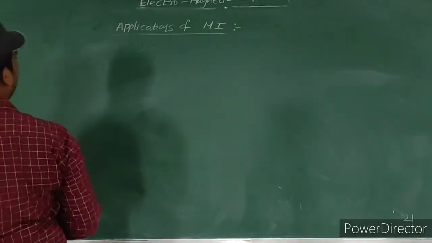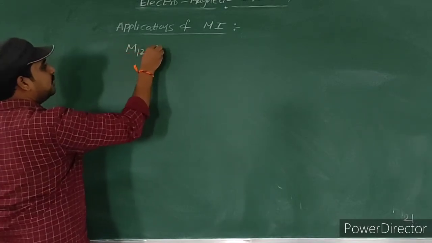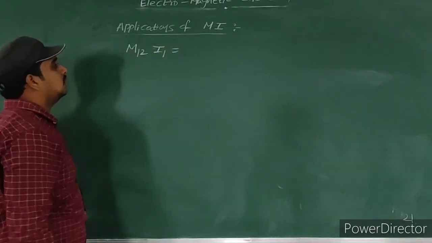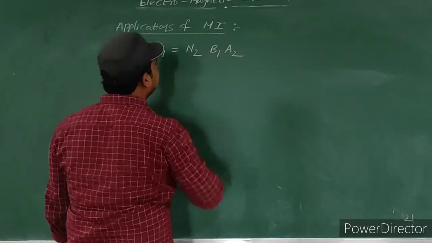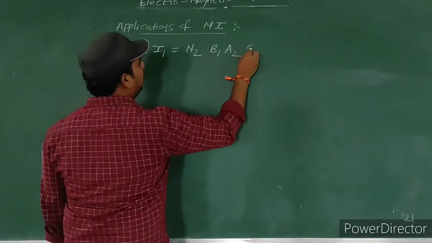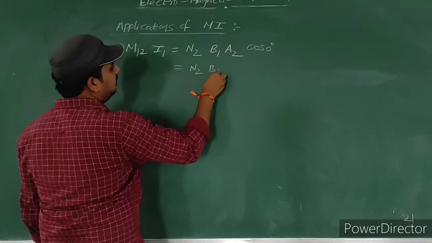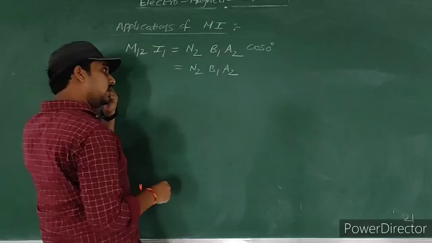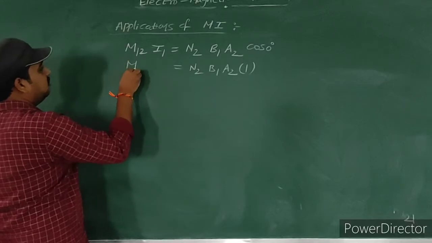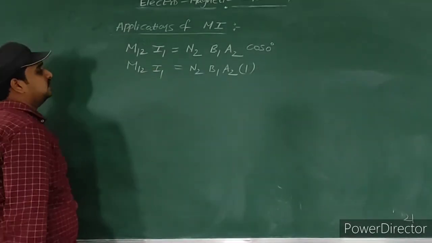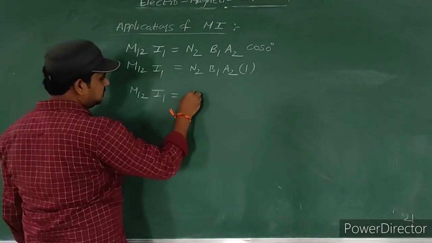Okay, what did we get in the last step? The last step is M12 into I1 is equal to N2 into B1 into A2 into cos 0. The cos 0 value is 1. Then N2 into B1 into A2. So observe carefully here: M12 only, current I1 only, number of turns N2 only.